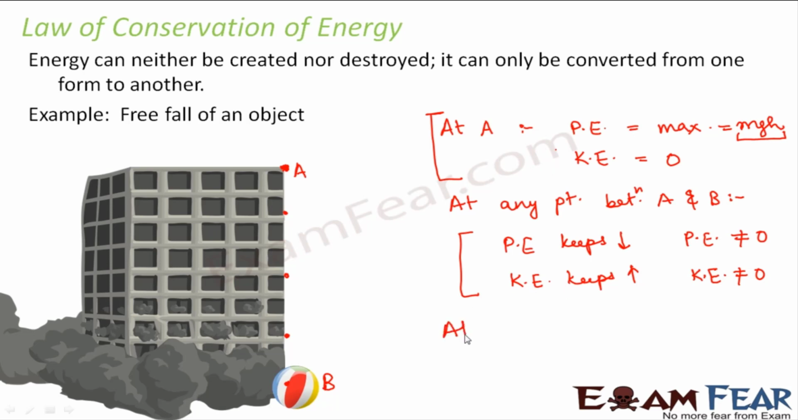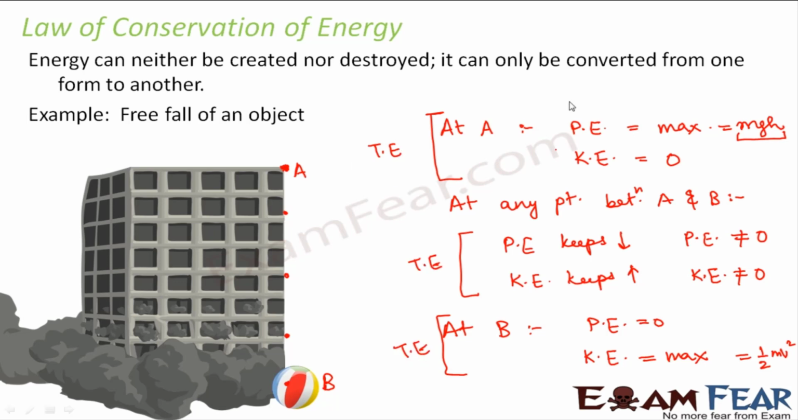Now what happens at point B? At point B, potential energy becomes 0 because height becomes 0. The object is on the ground. What happens to the kinetic energy? Kinetic energy is maximum. So what is the value of maximum kinetic energy? It is half mv square. So what do we conclude? We conclude that the total energy at each of these points remained the same.